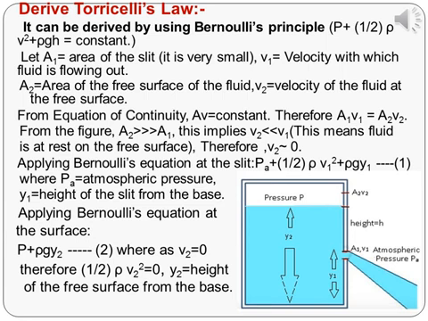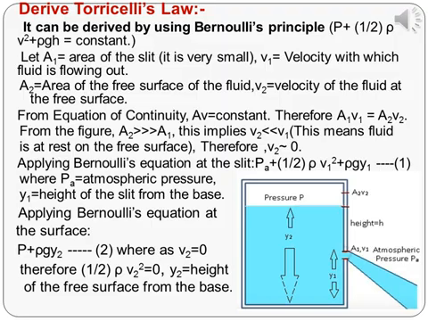A2 is the area of the free surface of the fluid, and V2 is the velocity of the fluid at the free surface. We know that AV is equal to constant by the equation of continuity. Then we can write A1 V1 is equal to A2 V2.